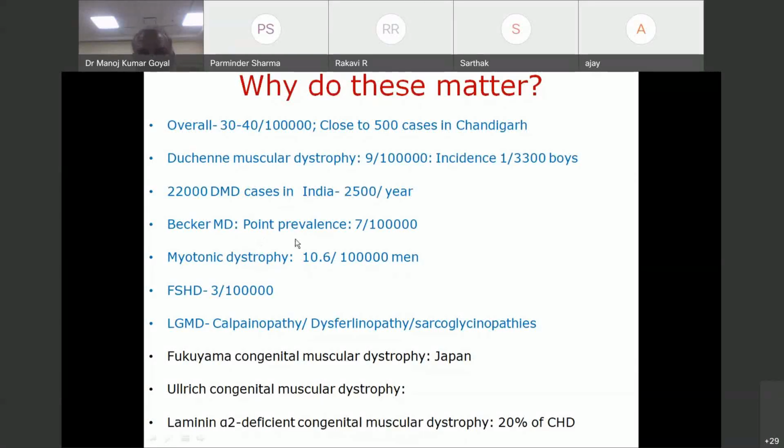Becker's is less common than Duchenne, with a point prevalence of 7 per lakh, and myotonic dystrophy around 10. I feel facioscapulohumeral is also close to 10, though literature says otherwise. And calpainopathy and dysferlinopathies are also quite common limb girdle muscular dystrophies seen in our setup. Don't be worried about these names. I will be revising them again and again. It's just a start, and I hope by the end of this lecture you are aware of these common names also.